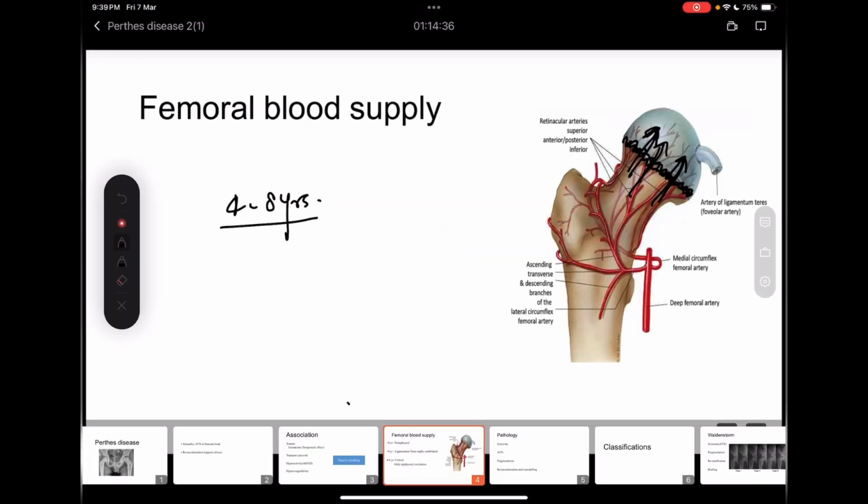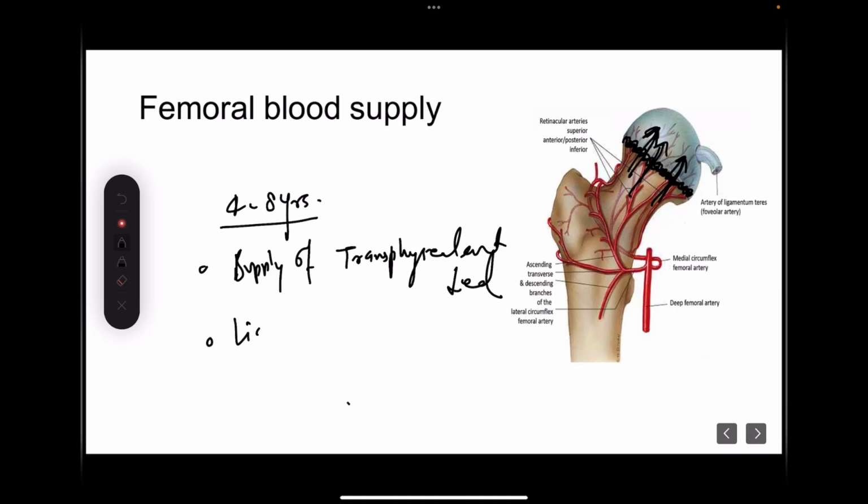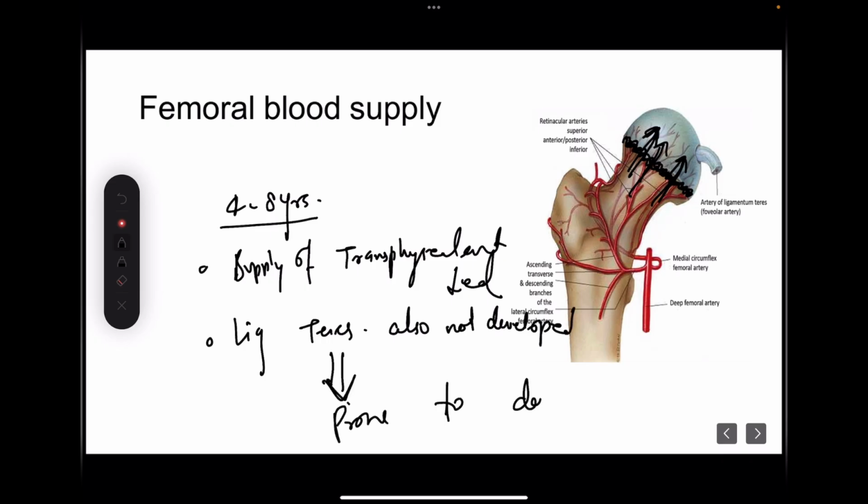So in 4 to 8 years of age, because of the reduced permeability of the physis to transphyseal arteries, their supply will reduce, and the ligamentum teres is also not developed, because of which these children become prone to develop avascular necrosis, that is Perthes disease.